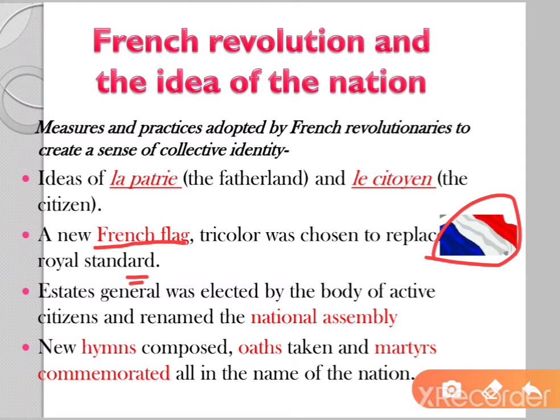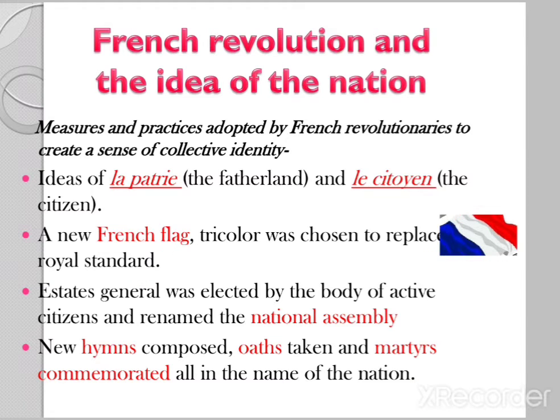So in order to create nation states, the revolutionaries will have to bring down the reputation of the royal standard that was ruling France since ages. So to replace the royal standard, they selected a new French flag to create a sense of collective identity. The next thing was Estates General was elected by the body of active citizens and renamed the National Assembly.